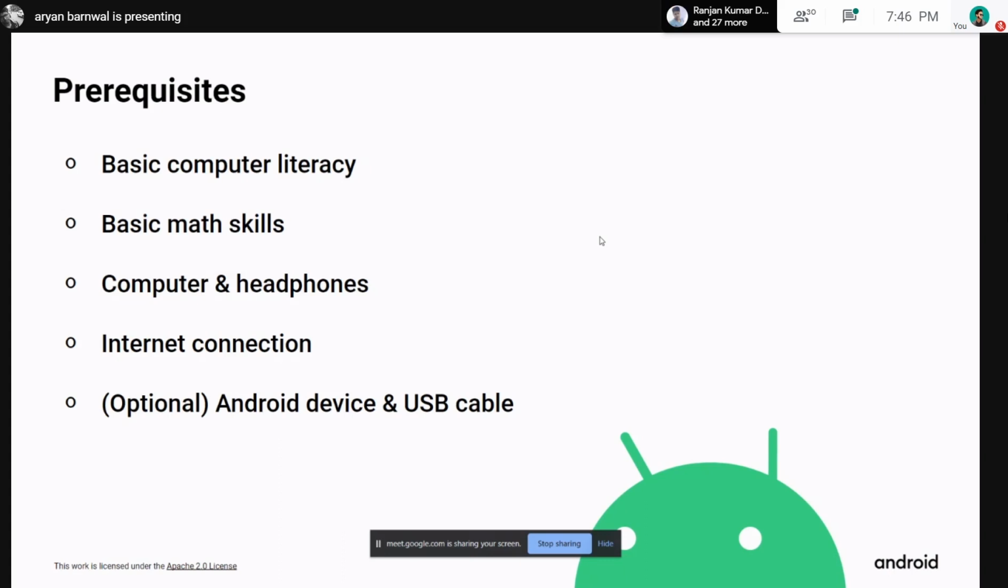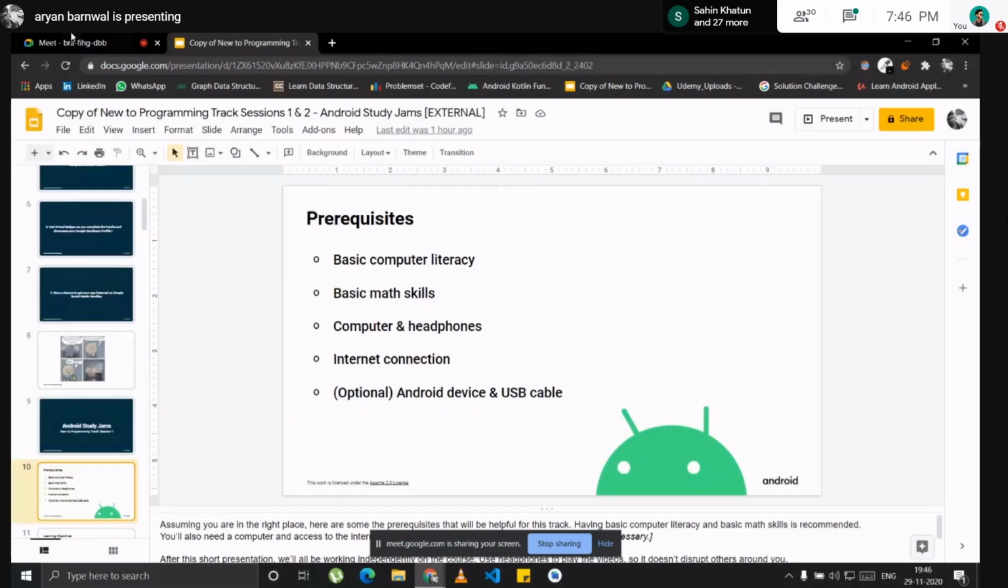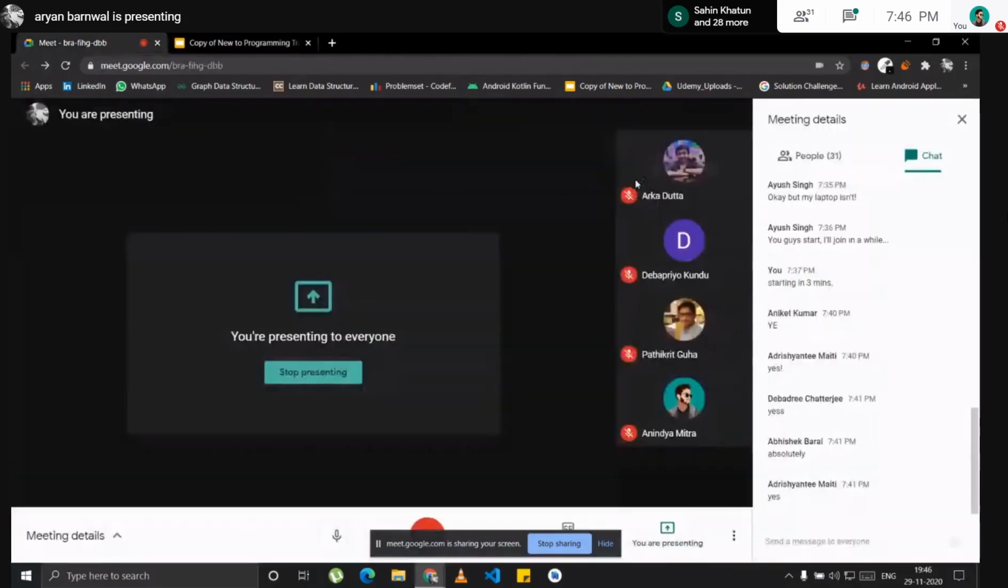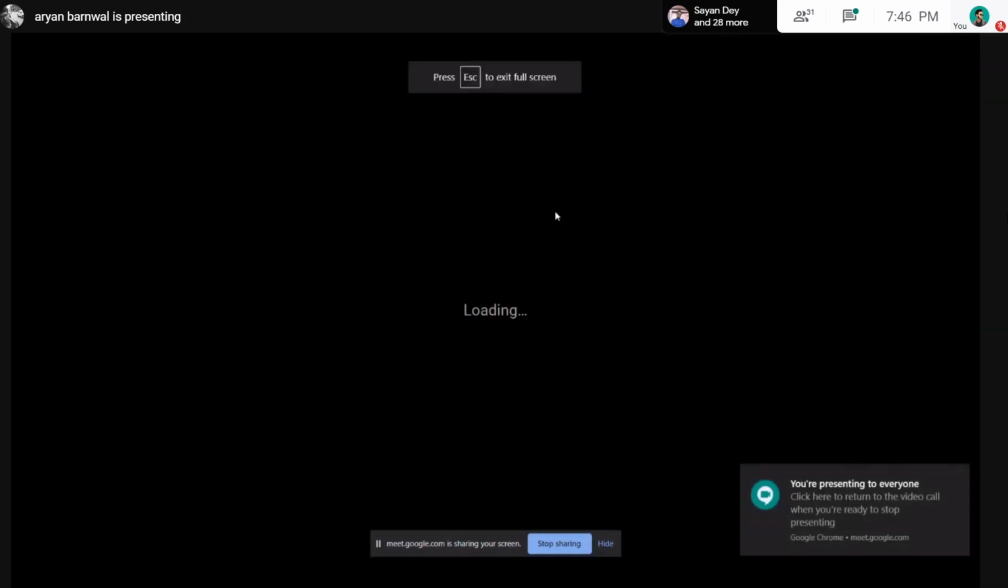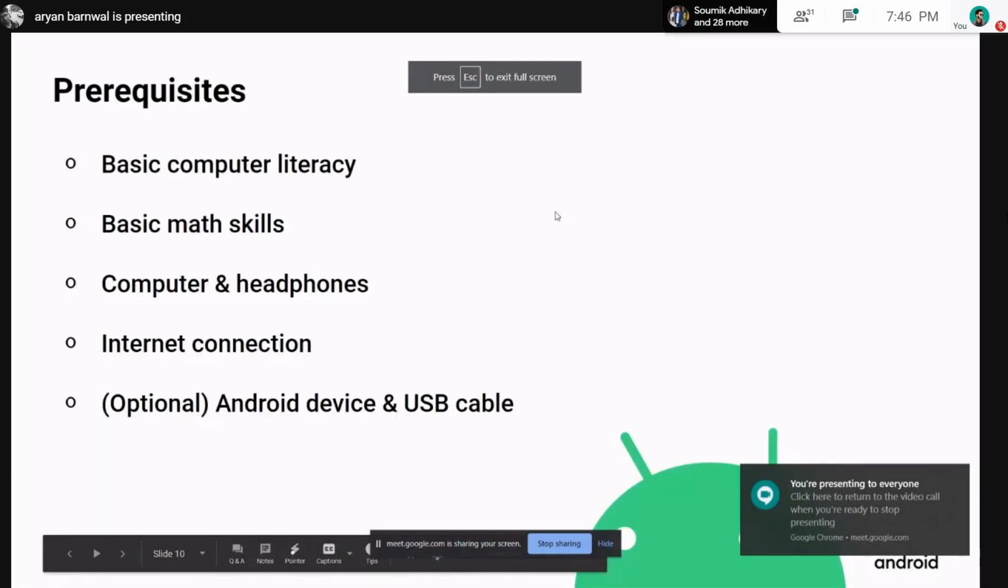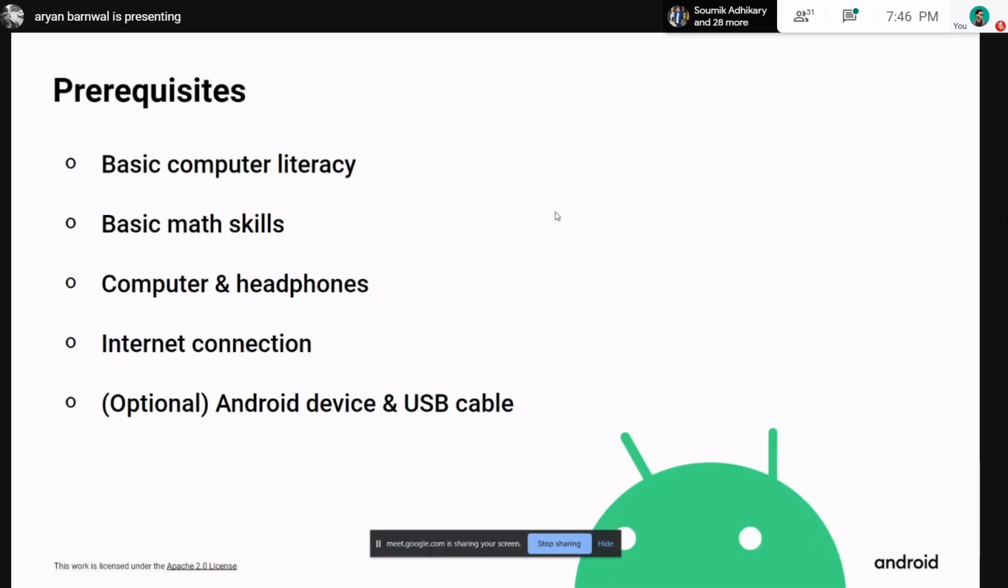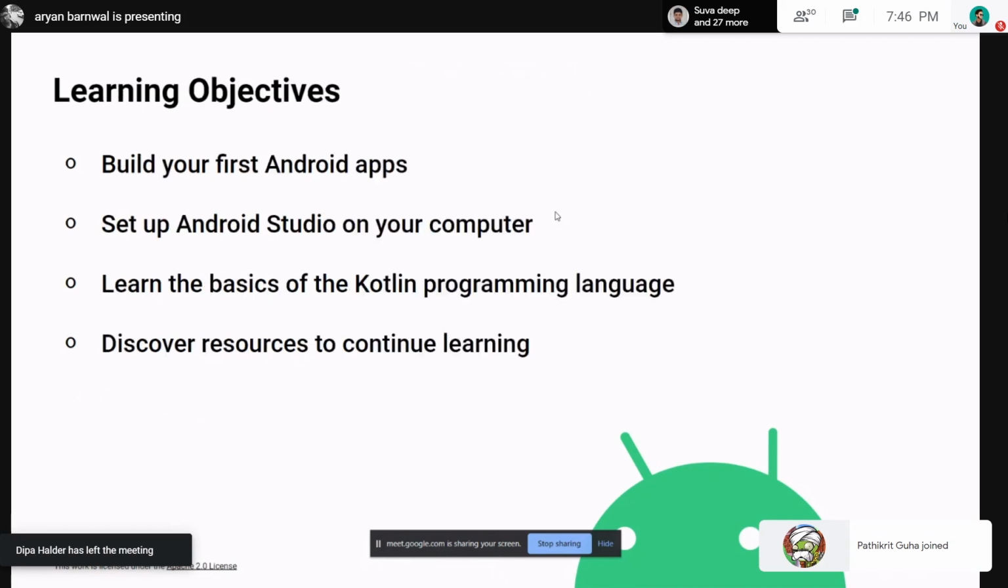For 4 GB RAM laptops and 8 GB RAM laptops, using an emulator for emulating your apps is like suicide. So wait a minute, someone's joining again. So you need an Android device and USB cable. I will show you how to use your Android device to connect to Android Studio and run apps on that at the end of this study jam.